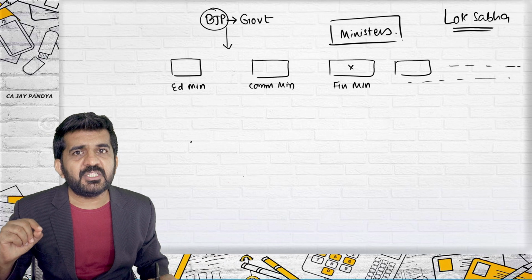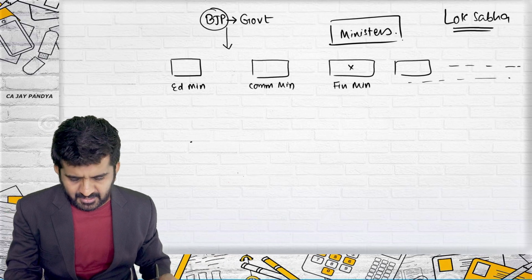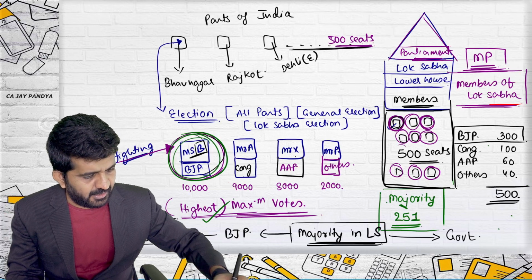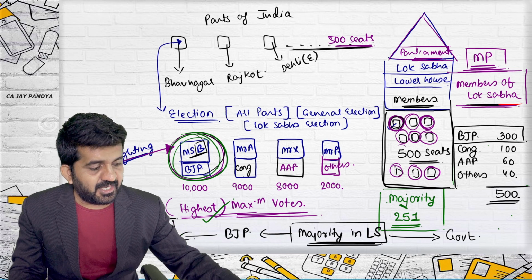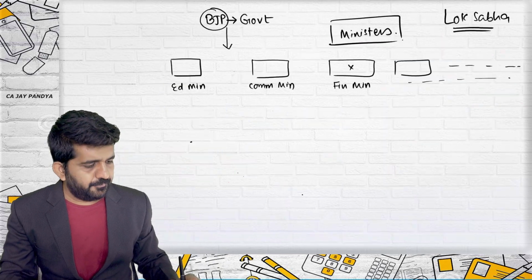So are ministers members of parliament? The answer is yes. All right. They are ministers who are members of parliament, even members of Lok Sabha.